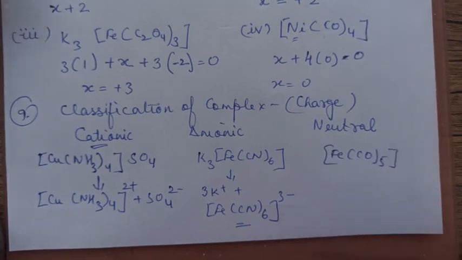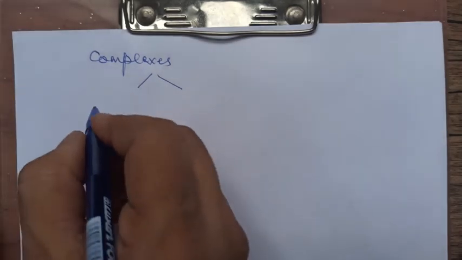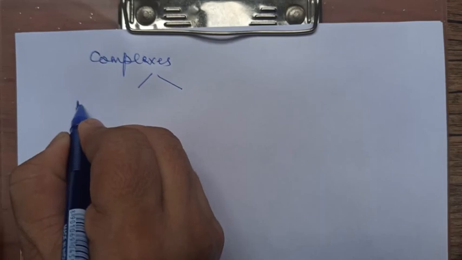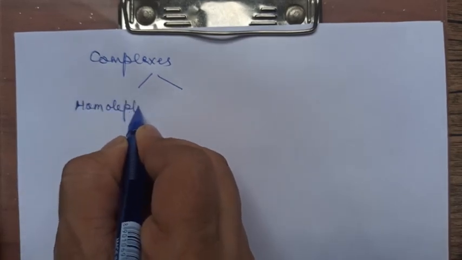That's it, nothing before and after. If there is nothing before and afterwards, then it is said to be a neutral complex. It will not undergo ionization at all. Till here clear, children?